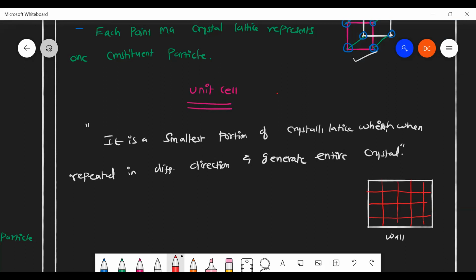The number of bricks are combined to form a big wall. Likewise, the number of unit cells are combined to form a big crystal. So it is the building block of a crystal. Is that clear?